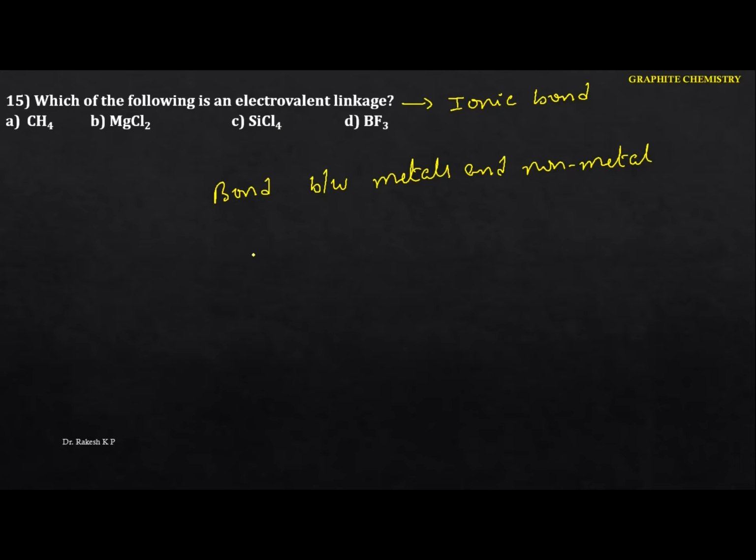Okay, so now we know that magnesium is a metal and chlorine is a non-metal. So when magnesium combines with chlorine, it forms magnesium chloride. Between the metal and the non-metal, one element loses its electron and the other gains the electron. This one is less electronegative, more electropositive, and this one is more electronegative. If the bond takes place between the electropositive and the electronegative, always you are going to get the ionic bond. Okay, hence in this case the option is B.